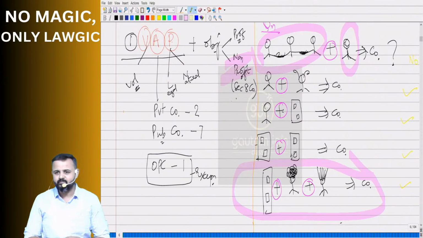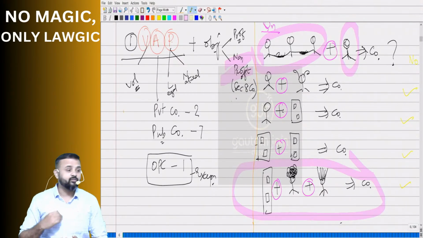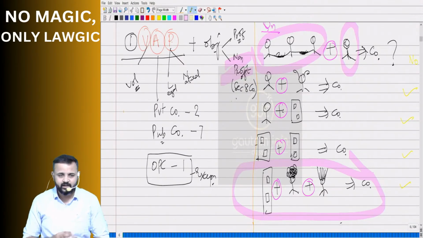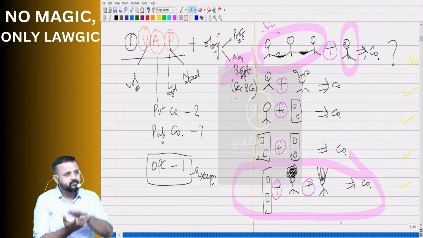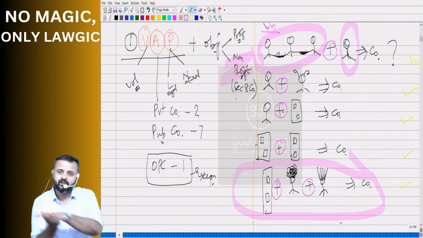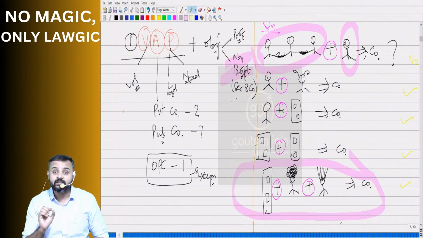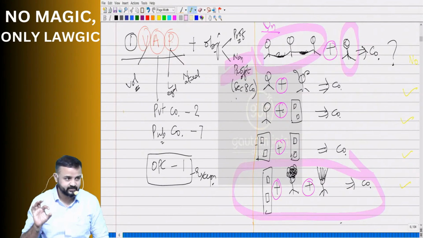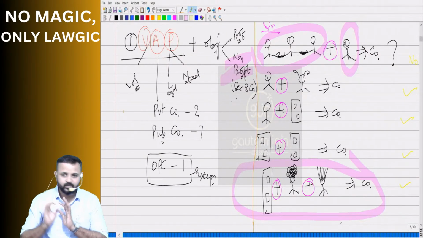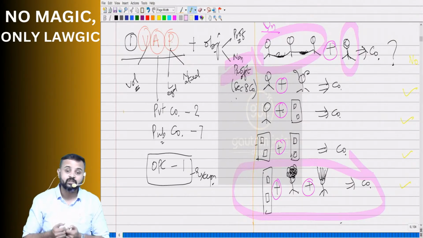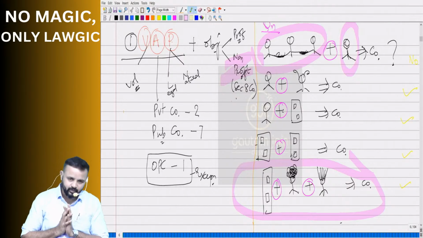Then what are they supposed to do when they go to the ROC's office? They have to fill up some forms. They have to prepare important documents like MOA, AOA, some affidavit, and an indemnity bond is also required. Whatever documents are required have to be prepared, filled and submitted to the ROC along with the fee. Then we can say we have done our filing properly.